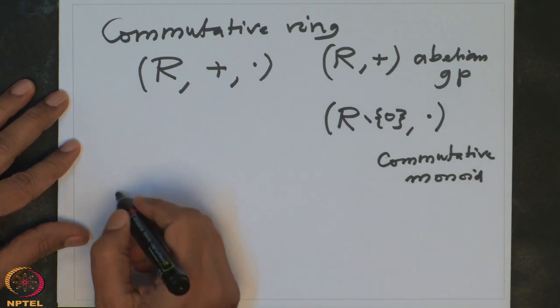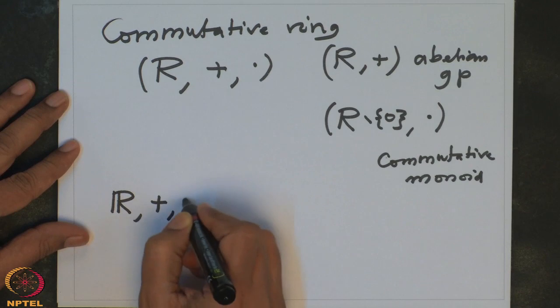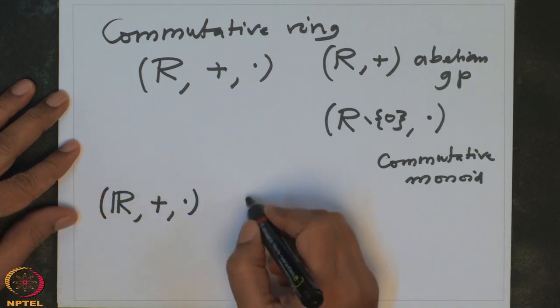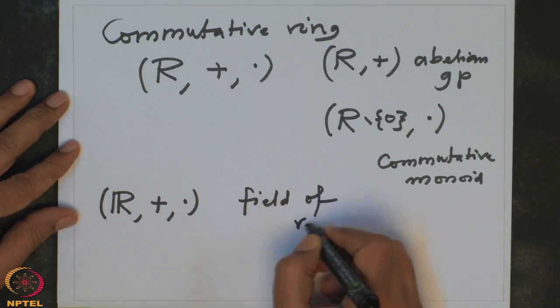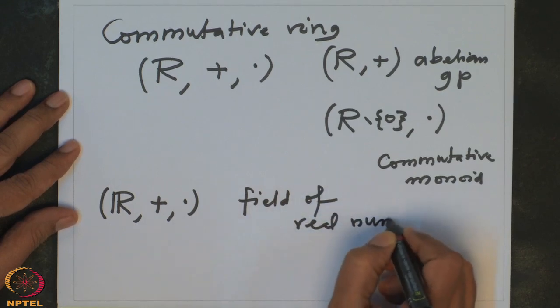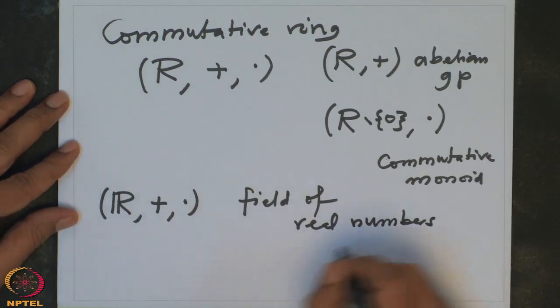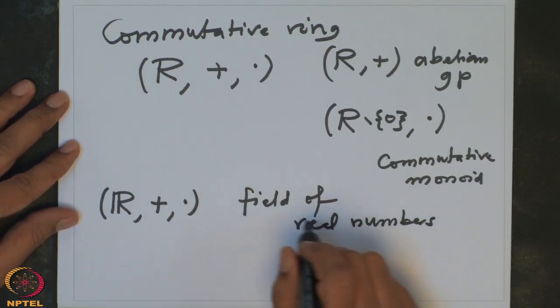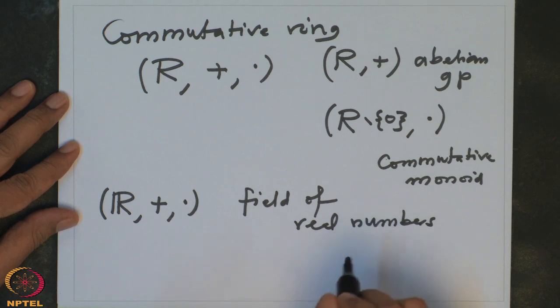Some more examples of field: real numbers with usual addition and multiplication, that is the field of real numbers. I will not dare to define this in this course. I will assume that all of you know how to construct the field of real numbers from the field of rational numbers.